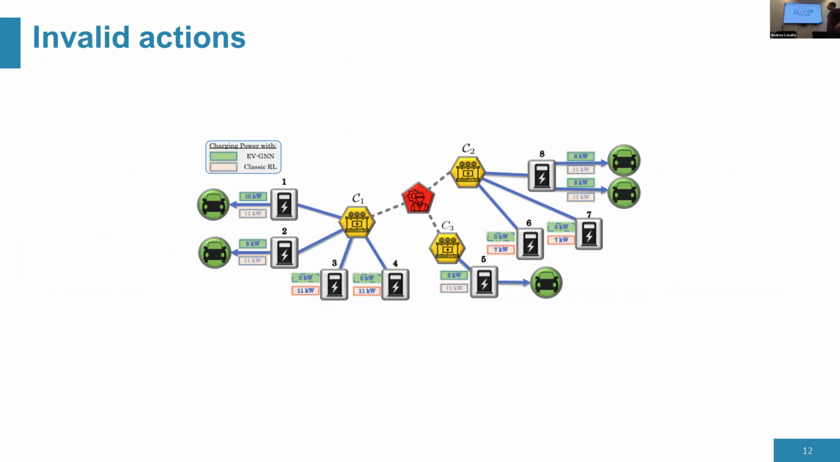Another thing that's very important in reinforcement learning is taking invalid actions. So with classic reinforcement learning, the outputs can be like 11 kilowatts for this car, 11 for this, and 7 for this. And you say, okay, there is no EV here, no electric vehicle. Why do we have an action? Well, we don't have any constraint in classic reinforcement learning with MLPs that we cannot take this action. We always have to produce an action for things. But with GNN, we don't produce an action at all because we don't have this node in the network. So this is also another reason we have increased sample efficiency.